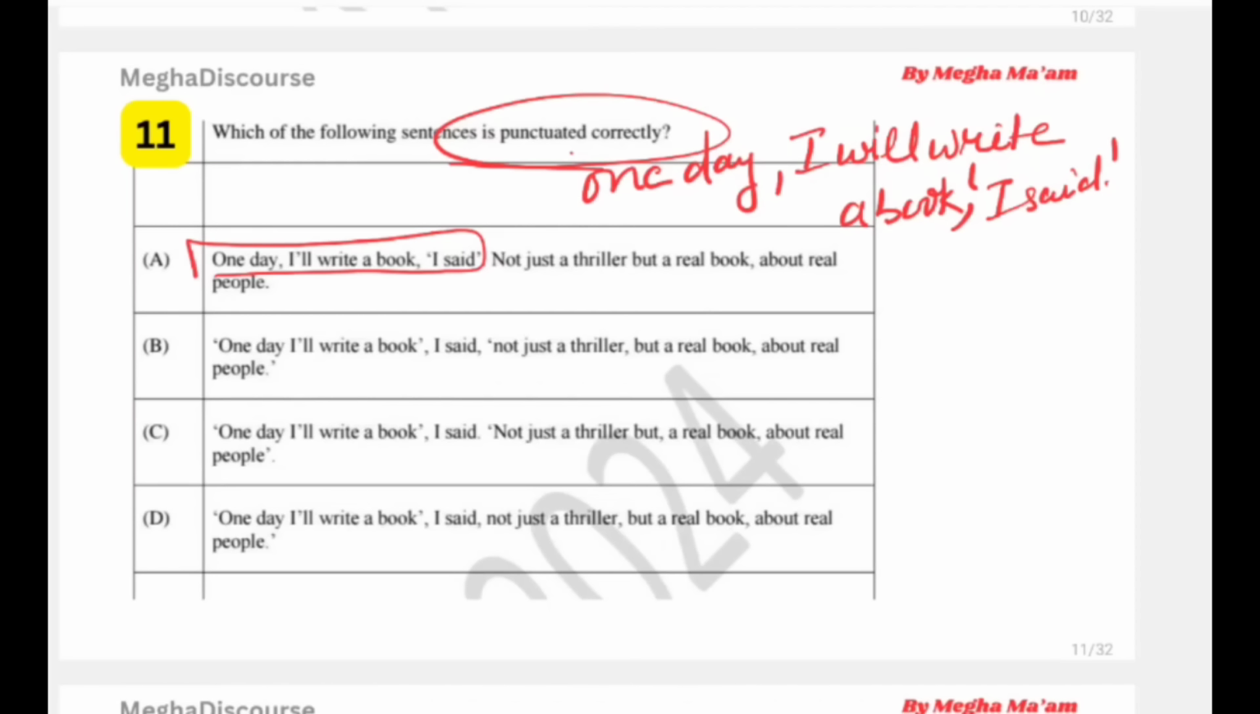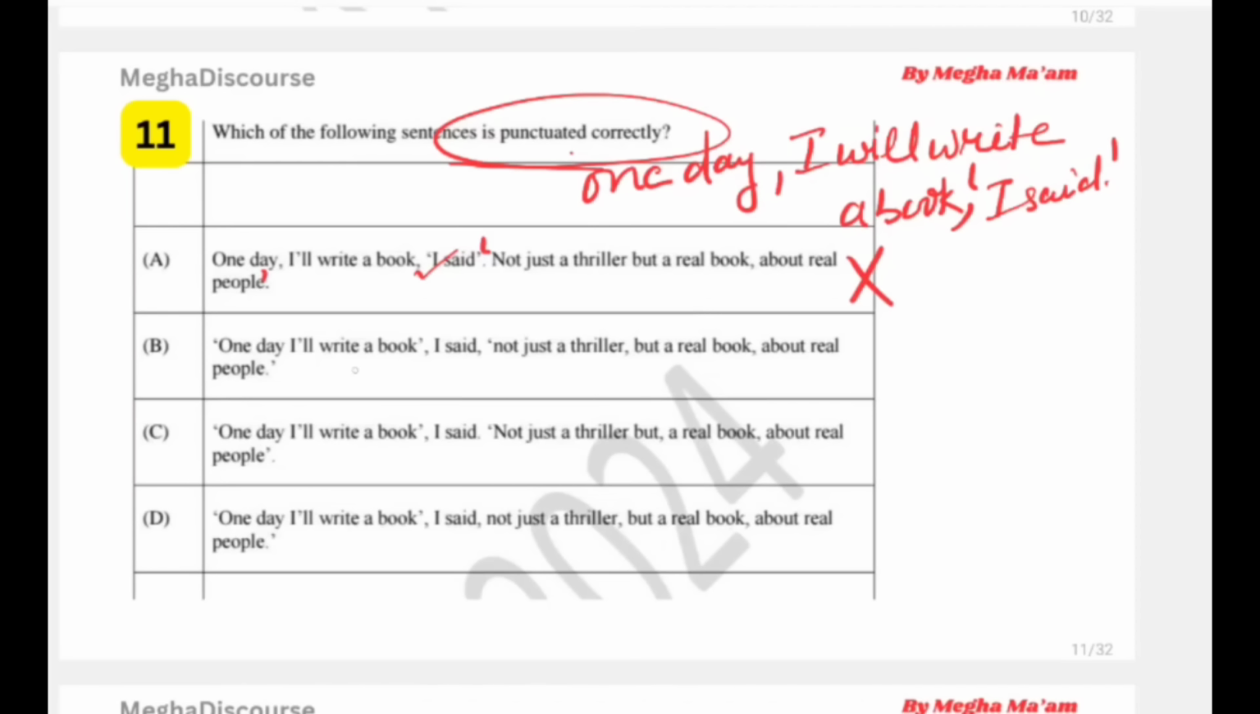Now, not just a thriller, but a real book about real people. It means it will not be a thriller movie, it will be a real book and it will be about real people. So you have to tell which punctuation is right. So first, let us look. One day, comma, I will, comma, that is the, okay. Not just a thriller, but a real book about real people. Now, here, the quotation mark is missing. So this is not our option.